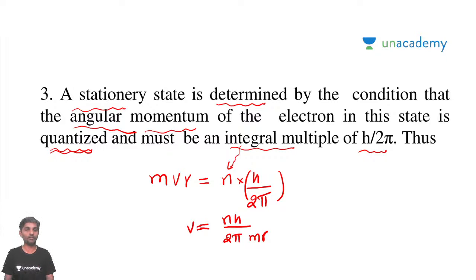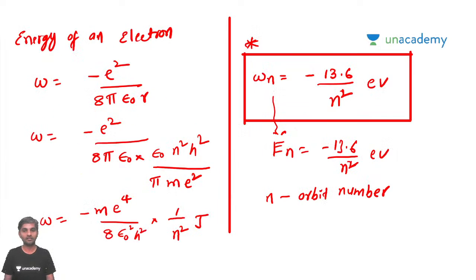And this is the important point. A stationary state is determined by the condition that the angular momentum is an integral multiple of h by 2 pi. This is also a very important point which we have discussed. And then we concluded that the energy of an nth orbit is given by minus 13.6 by n square in electron volts.